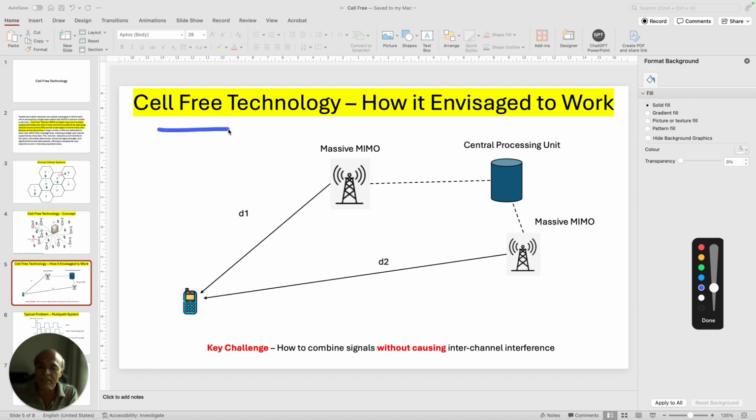So the delay has to be within that particular duration so that it can be managed. Otherwise you can't manage those delays. So there is a challenge here of placing these base stations within a smaller geography, and that smaller geography will be typically around 1 kilometer, 2 kilometers at maximum.